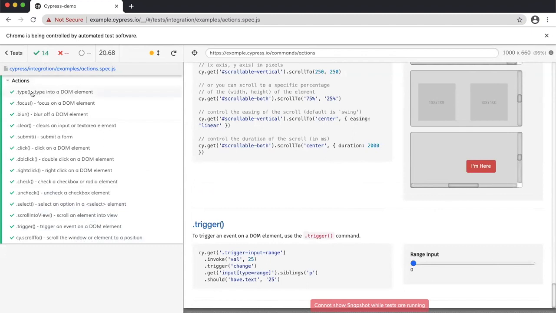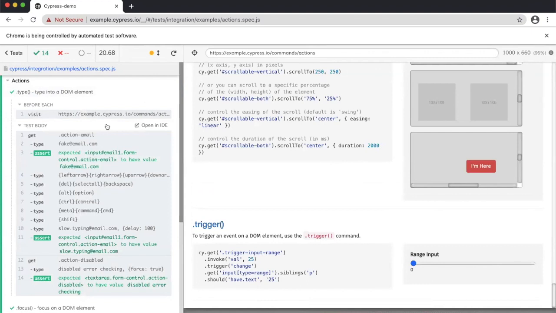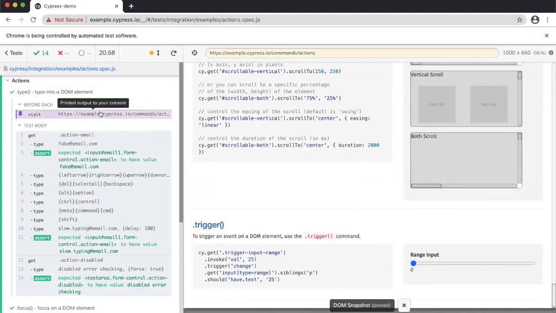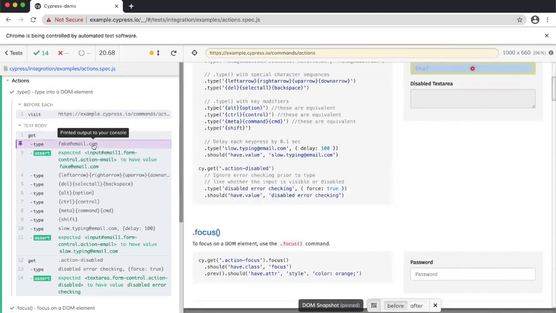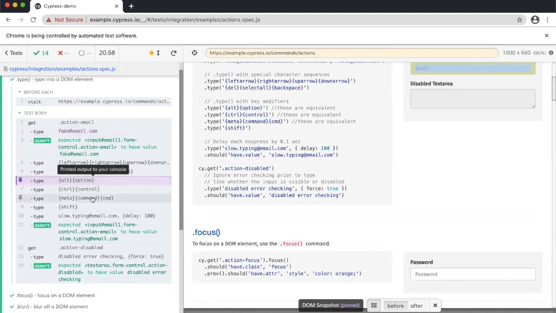If we expand the scenario, on the left side we can see cy.visit with the URL, and then get the locator of email and type fake@email.com into the email input. We can also do keyboard interactions: left arrow, right arrow, delete, select all, backspace, alt. So we can use keyboard inputs as well, and one by one, we can debug.